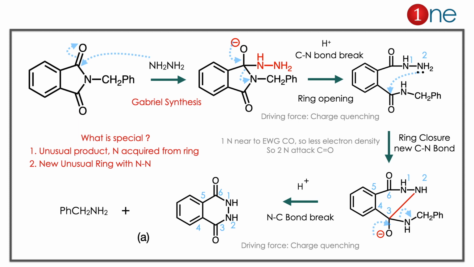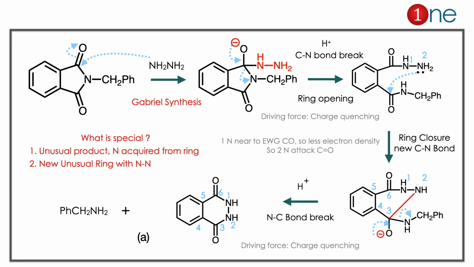Again you have the possibility of intramolecular condensation, because NH2 can attack the carbonyl, and the good leaving group is the benzylamine. So NH2 attacks. But which NH2 will attack here? The more basic NH2 will attack, because the NH near the CO will have less electron density, since CO is an electron withdrawing group. The second N attacks, and you have a new 6-member ring formation. It's very unusual. You have a 6-member ring formation.